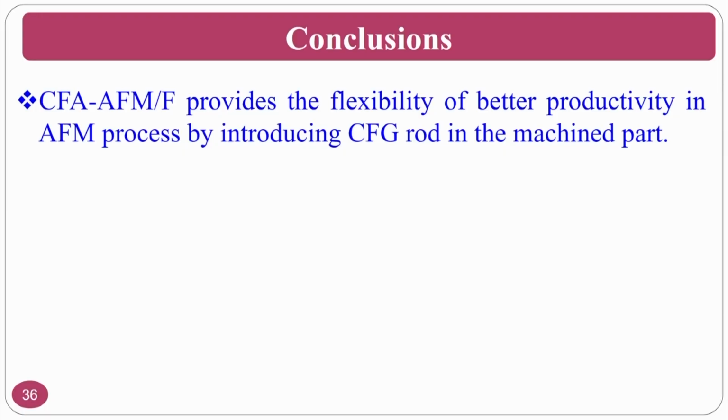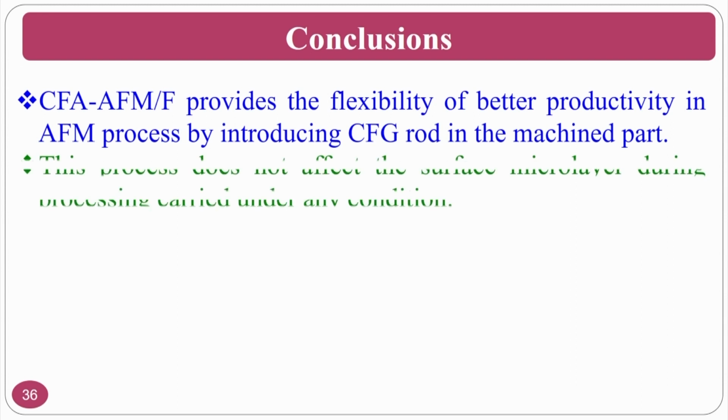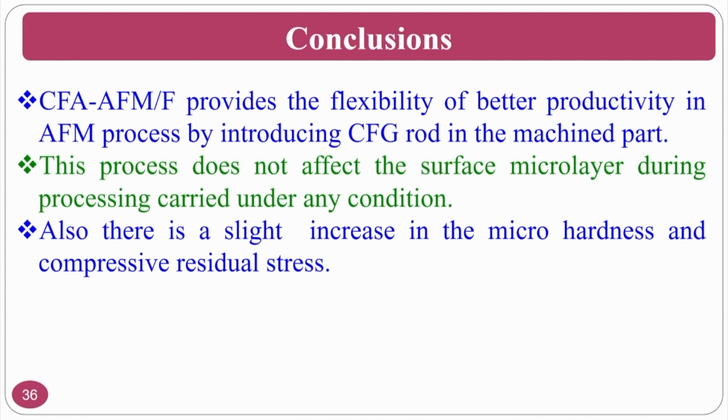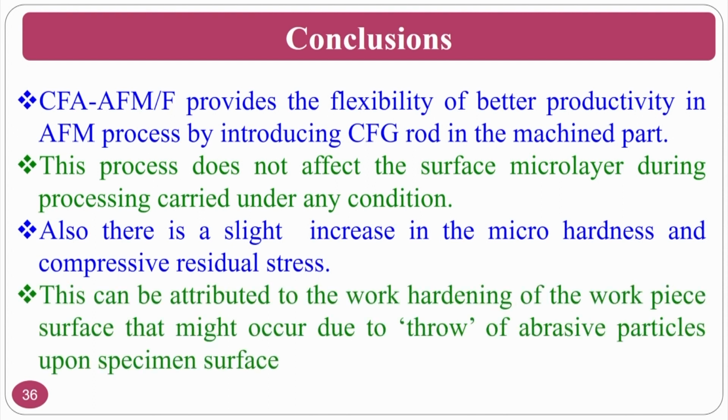So, from these two we can see the centrifugal force assisted process provides flexibility and better productivity, and this process does not affect the surface micro layer, that means metallurgical changes will not be there. There is a slight increase in the micro hardness and residual stresses also will be generated, and this can be attributed to the work hardening of the workpiece, which might occur because of the throw action of the abrasive particle. This is about the two advancements, one is the drill bit guided abrasive flow finishing process, another one is the centrifugal force assisted abrasive flow finishing process.